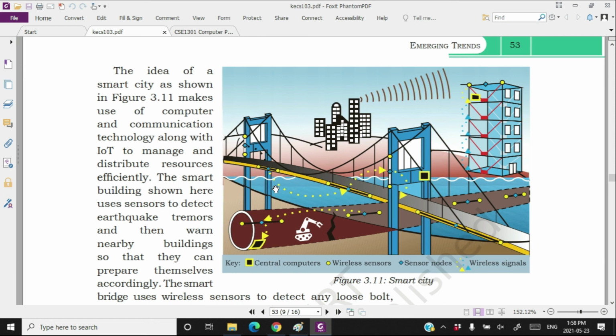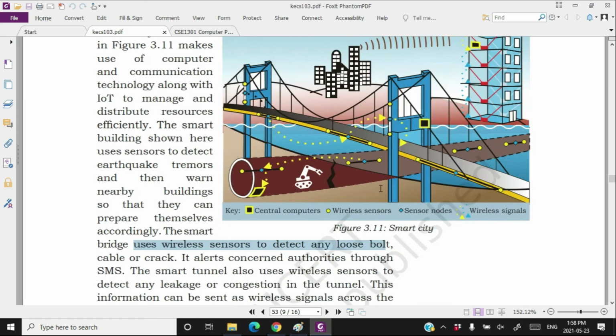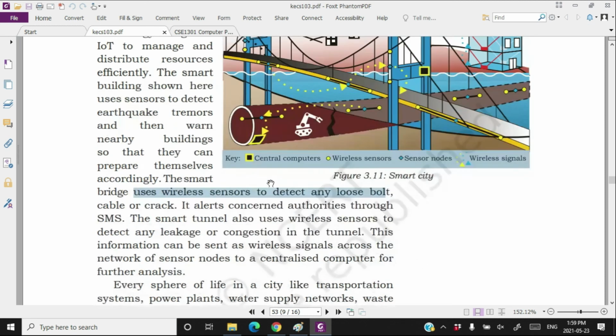The smart city bridge uses wireless sensors to detect any loose bolt. Suppose that there is a loose bolt, so a smart sensor will say that there is a loose bolt on this bridge. Okay, and it will urgently send an SMS to the authorities.